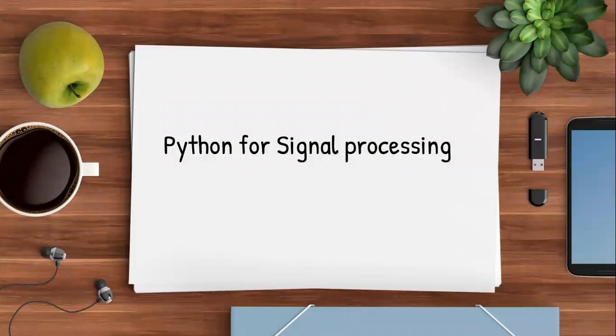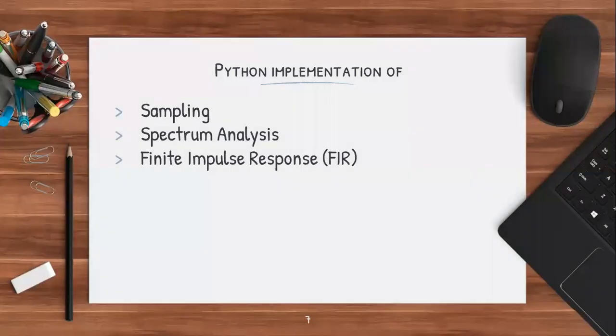Next module is Python for signal processing. In this module, we will discuss Python implementation of different signal processing concepts like sampling, spectrum analysis, finite impulse response, FIR filtering. What is sampling? Sampling is conversion of analog signal into digital form for communicating between the devices. First, we will discuss its mathematical background and then its implementation in Python.